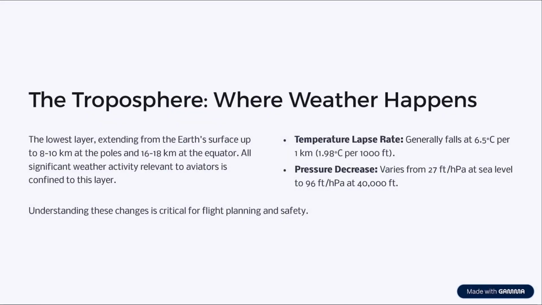The troposphere is the lowest layer where all weather relevant to aviation occurs. It extends up to about 10 kilometers near the poles and up to 18 kilometers near the equator. Temperature generally drops about 6.5 degrees Celsius per kilometer here, and pressure decreases with altitude. Knowing this helps pilots anticipate weather changes and plan flights safely.